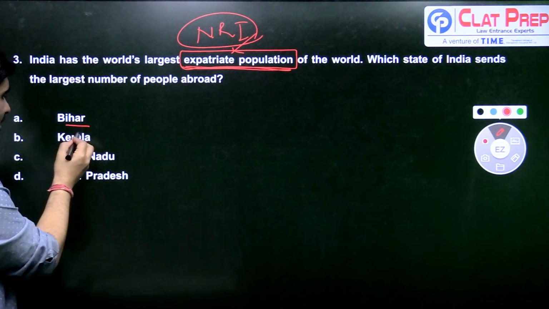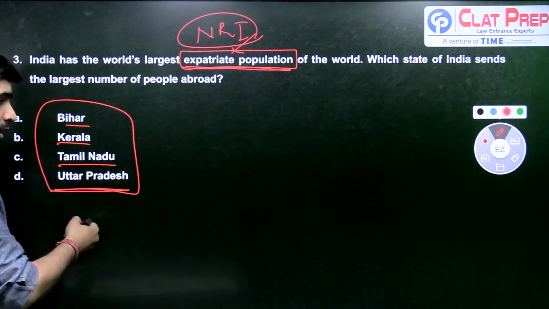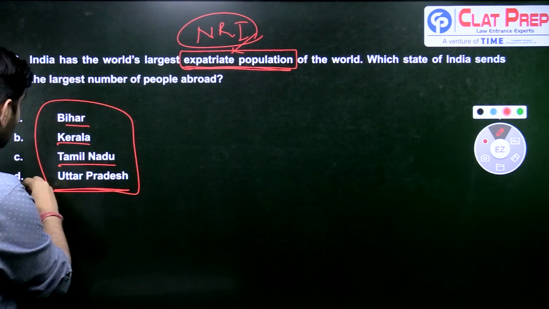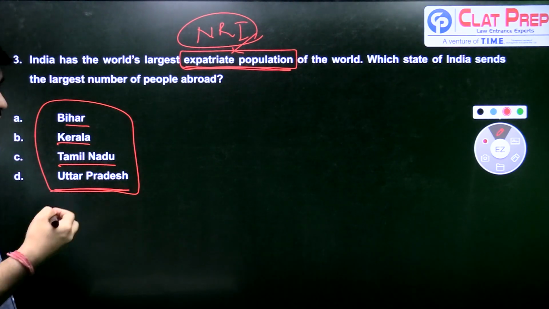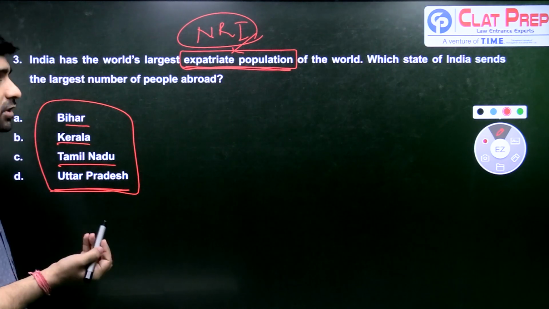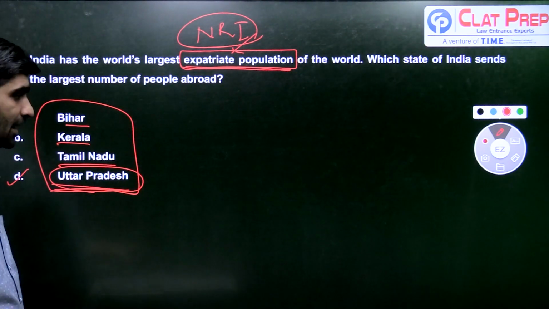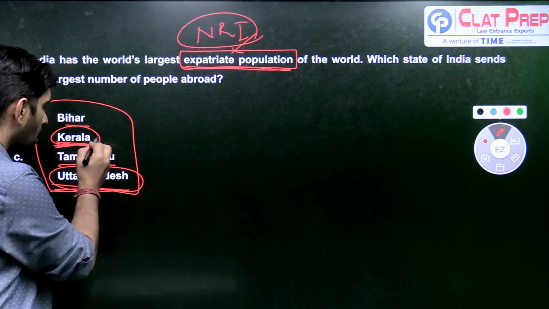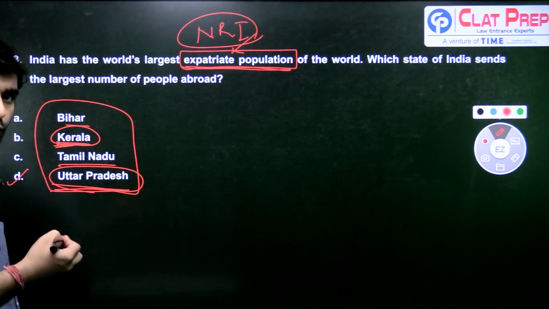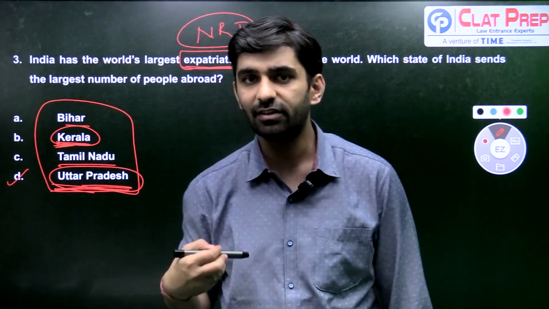Four options: Bihar, Kerala, Tamil Nadu and Uttar Pradesh. All four states are large sources of expatriate population for India. You have to tell me which state sends the most number of people abroad. So the answer here is D, Uttar Pradesh. Many people believe that it is Kerala. However, Kerala also sends many people, but it is actually the state of Uttar Pradesh which stands at the first number.